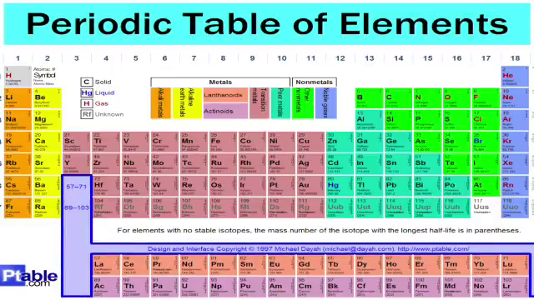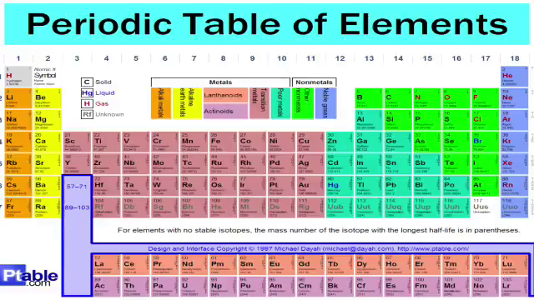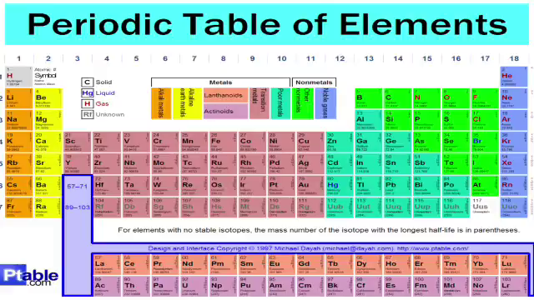So if the last electron goes to the S subshell, S block. Last electron goes to P, P block. Last electron goes to D, D block. Last electron goes to F, F block. Last electron goes to G, it will be G block, commonly known as super heavy elements. Then we come to S block elements. S block elements have two vertical columns, commonly known as alkali metals and alkaline earth metals.